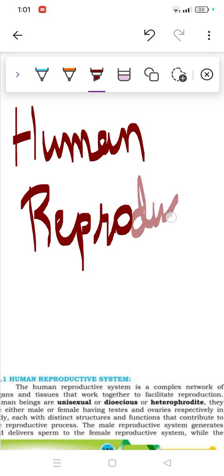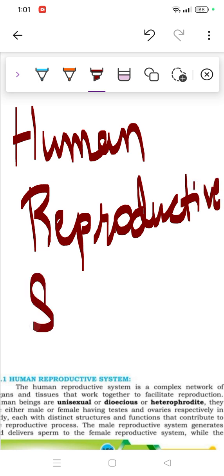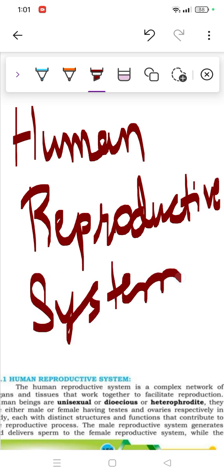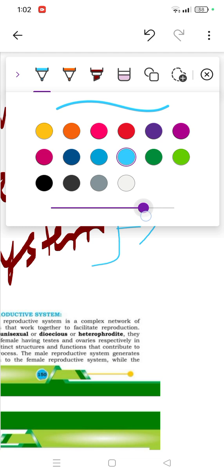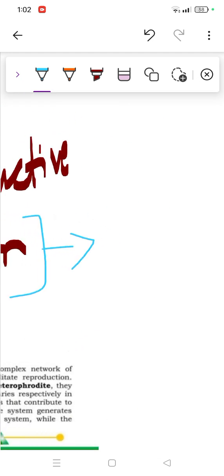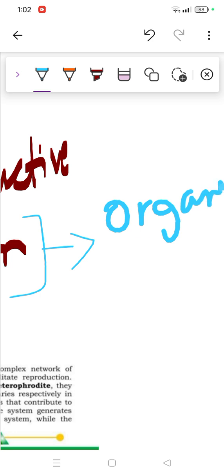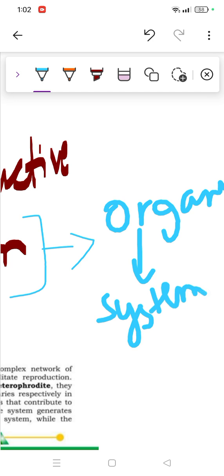First thing which I wanted to tell you, whenever you see the word system, this tells that it's a mixture. What could that mixture be? A combination. If we simply say, when organs combine, they make the system, right? System simply means a network, a combination, where a lot of things are joined. As we studied in ninth class, like cellular structure: atoms combined form molecules, molecules combined form tissue, then tissue combined forms organs.